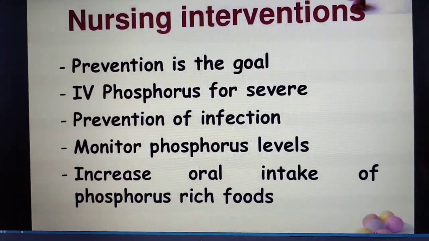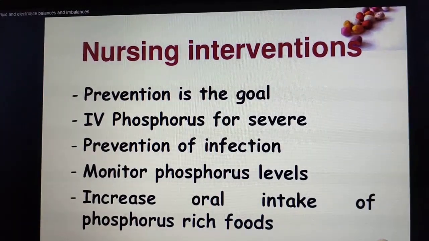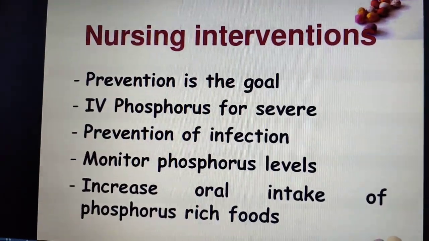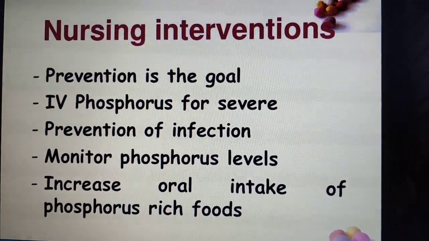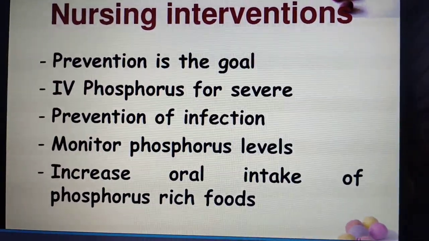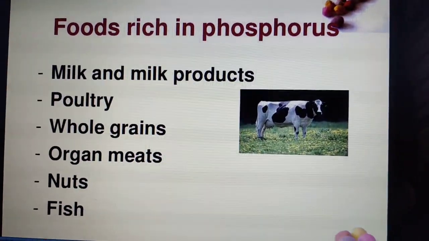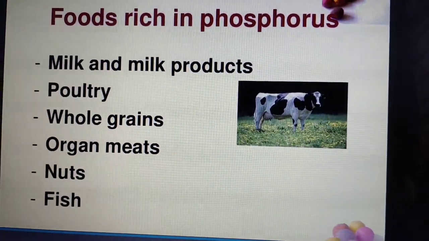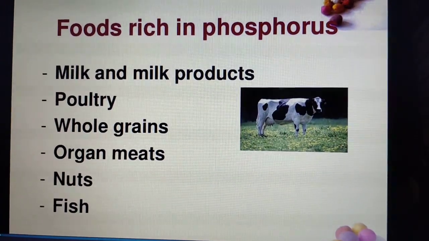Very simple. See, if you are writing any hypo, meaning a decreased condition, the intervention is to increase it in the food. If the patient has an increased body concentration of the electrolyte, then what is the diet? We have to decrease it in the diet. Very simple. Now vice versa we have to write. Clear? We'll see what foods are rich in phosphorus: milk and milk products, poultry, whole grains, organ meats, nuts, and fish, which are very rich in phosphorus content.